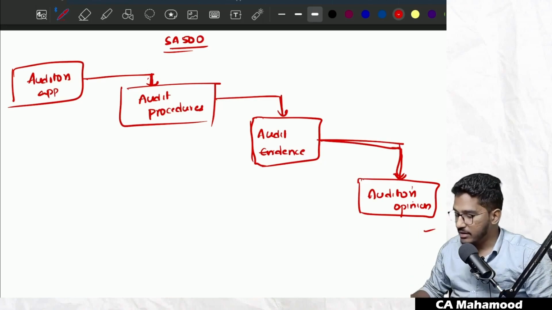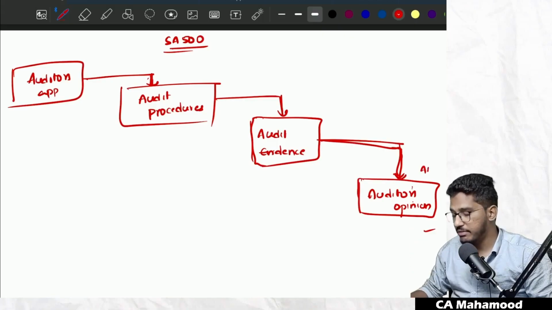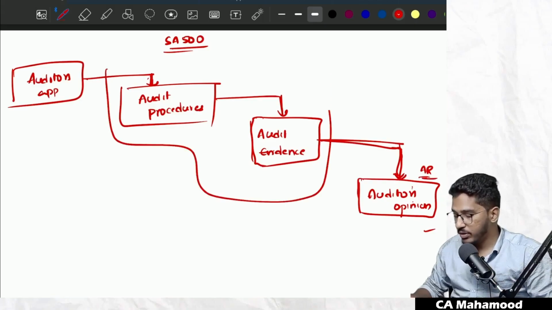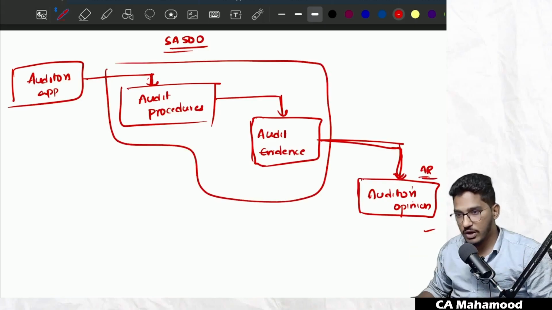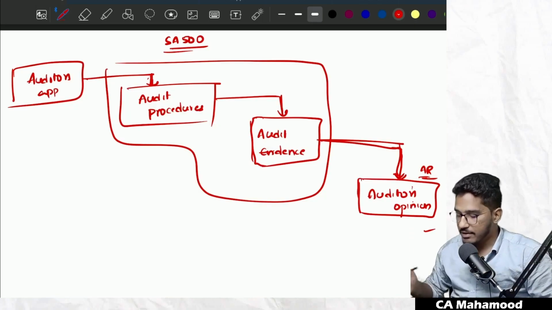We have actually addressed the last part: how to express the opinion, what kinds of opinions there are, and how to express that opinion in the form of an audit report. We have covered all that in the audit reporting chapter. Now our focus in this chapter will be on two important steps, audit procedures and audit evidence. As I have told, first we are going to begin our discussion with audit evidence.